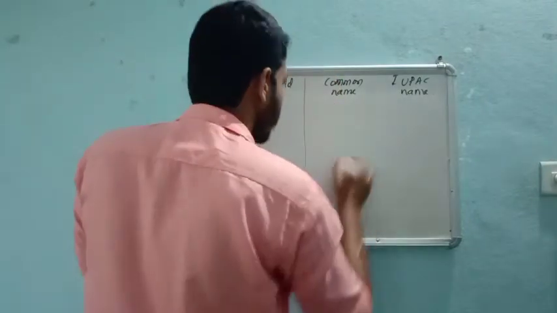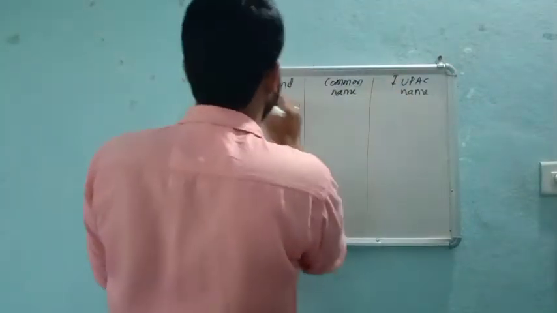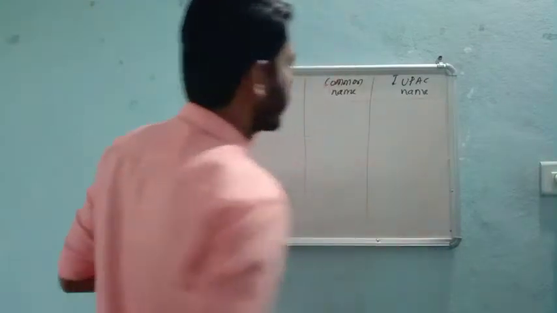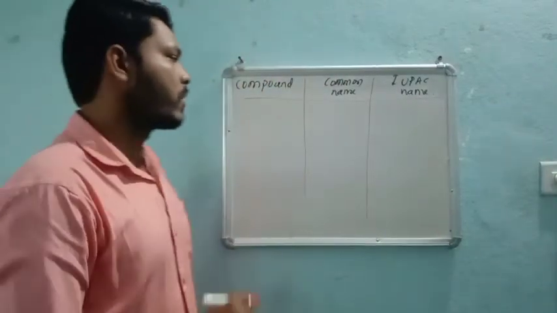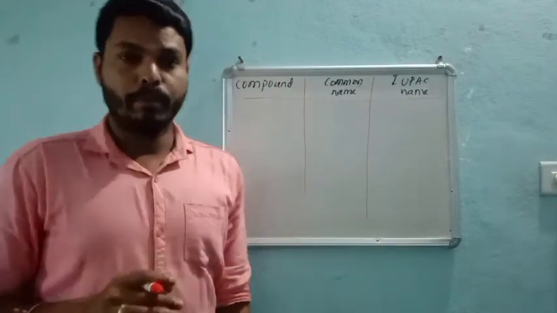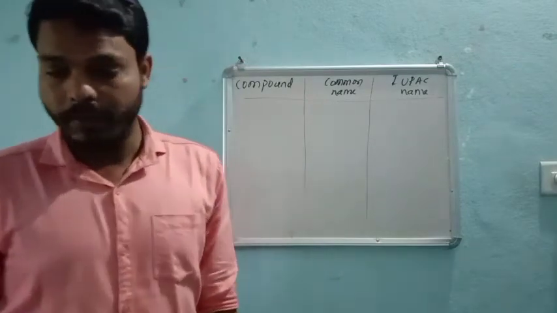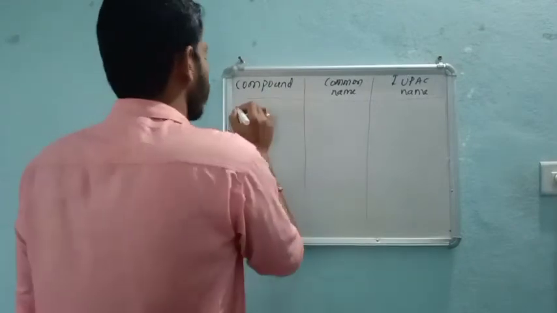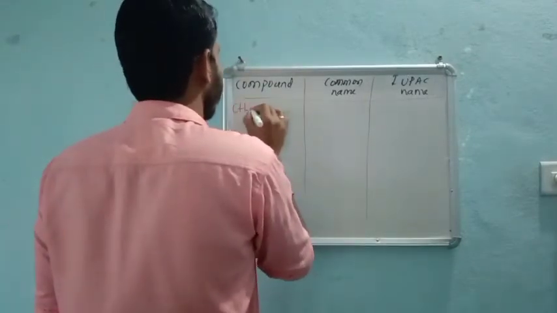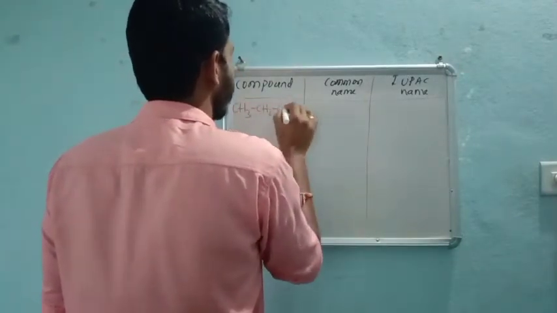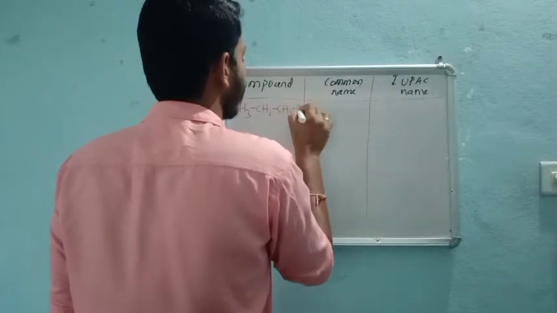So we will take one by one. Very simple, if you have good previous year organic chemistry knowledge. The first compound is CH3, CH2, CH2Br.